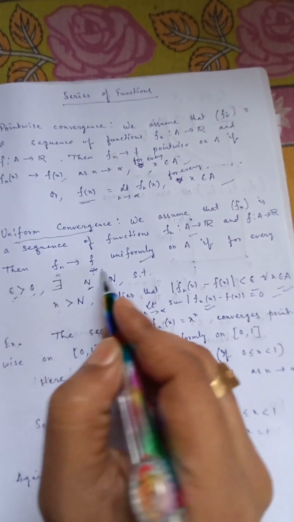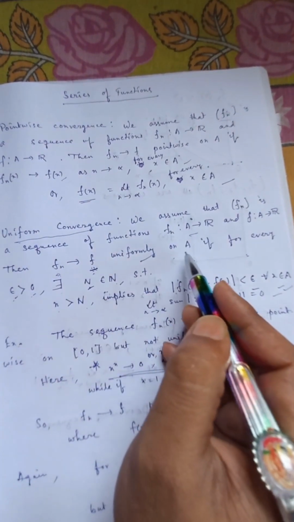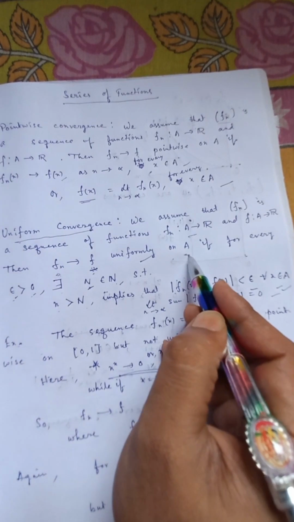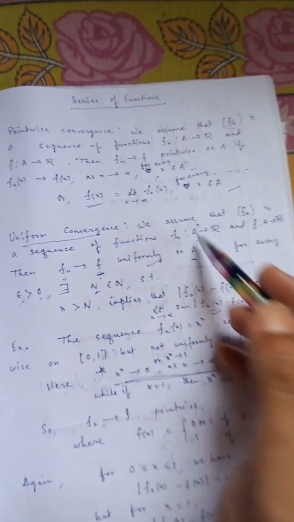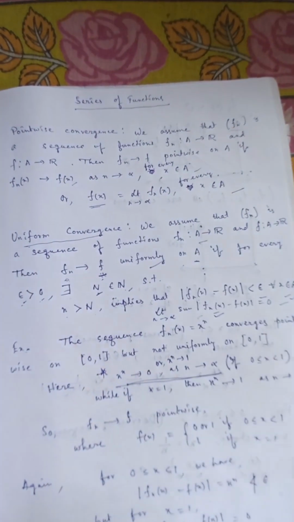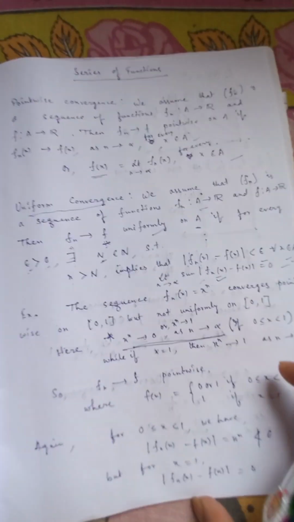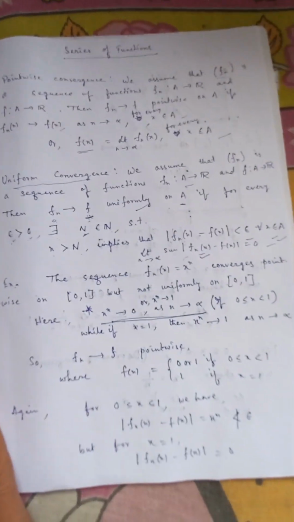The sequence of functions converges uniformly in the domain A. This is another condition. So here are some properties also about uniform convergence and pointwise convergence.